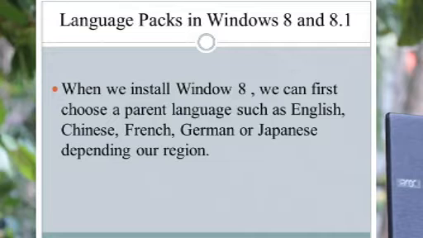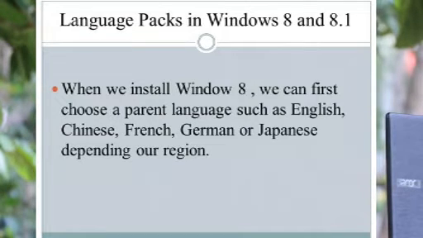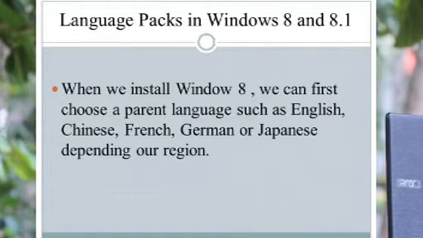When you type language and click it, you will get the result. In the result panel, click or tap language. Then you can see that there are other things also. From that, please click or tap language. Then in the change your language preferences pane, click or tap add a language.